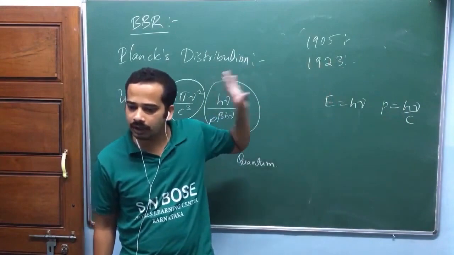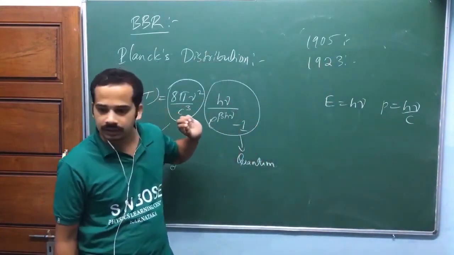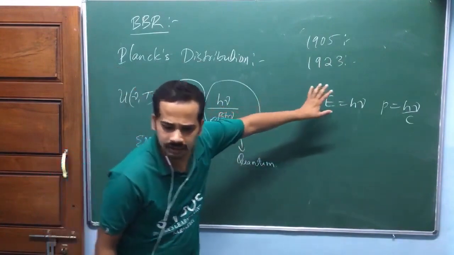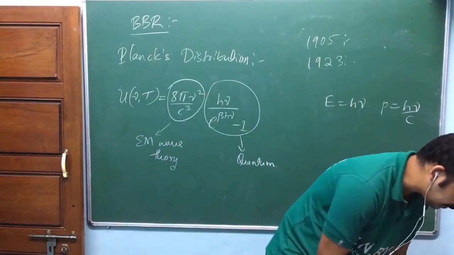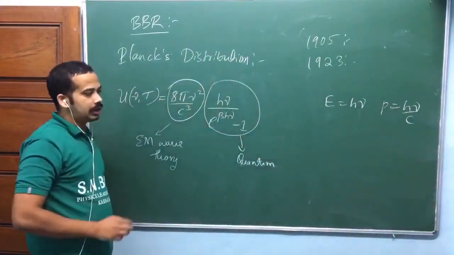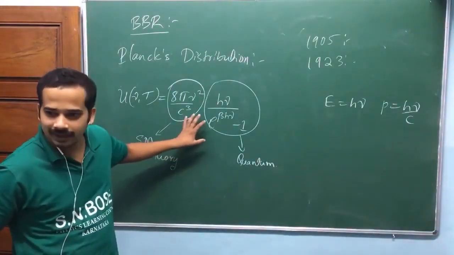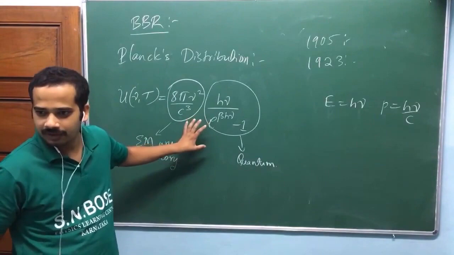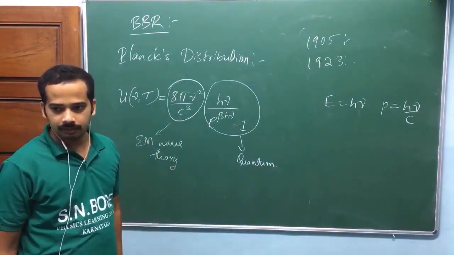By 1923 to 1924, I think it was very clear that light is composed of photons. But Planck had no idea like that. Are you getting my point? He just extended Rayleigh's idea. Are you getting my point?